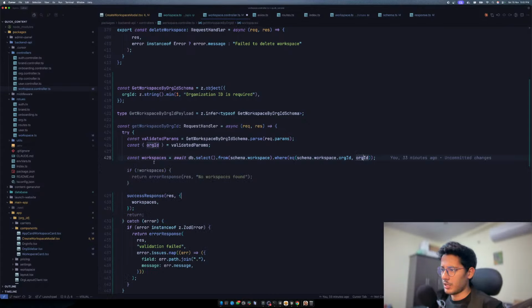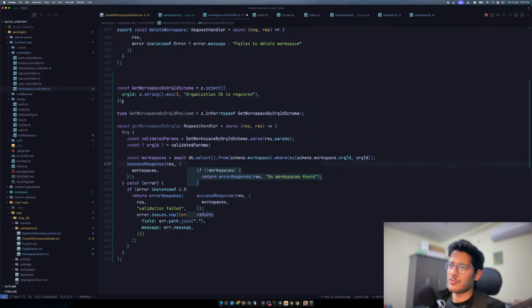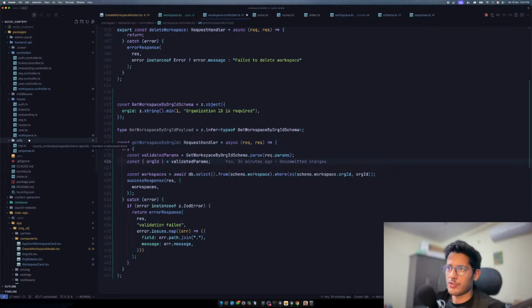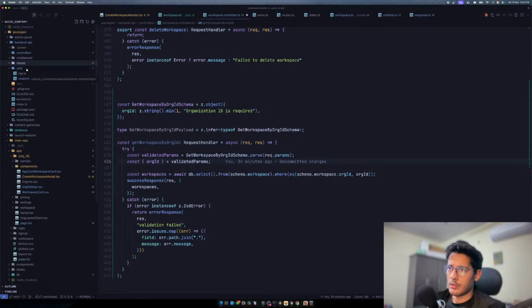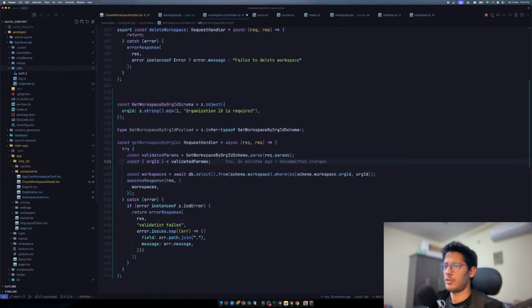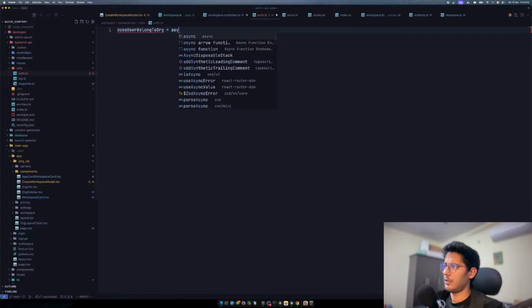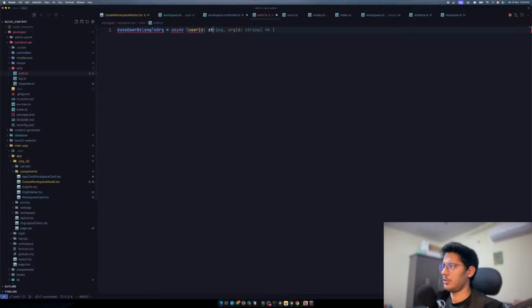Okay, so what we have to do is create an auth thing that validates that a particular org ID belongs to that user or not. So this is utils, and then where should we place this though? We have a middleware, and yeah, so we can place this over here. Let's say auth.ts, and just say, does user belong to org, right? So we can say async, and then user ID string, org ID.